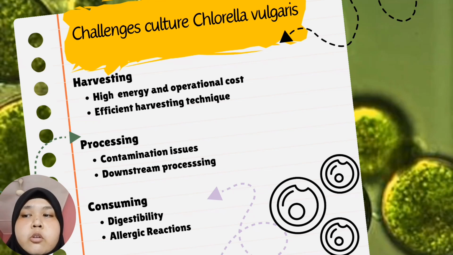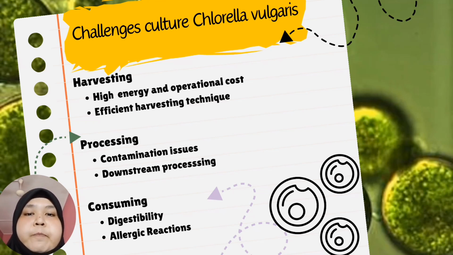And for consumer challenges, digestibility, especially for larval fish, they have problems with their digestion because their digestive system is not well developed. And for allergic reaction, some individuals may have an allergic reaction to Chlorella vulgaris,